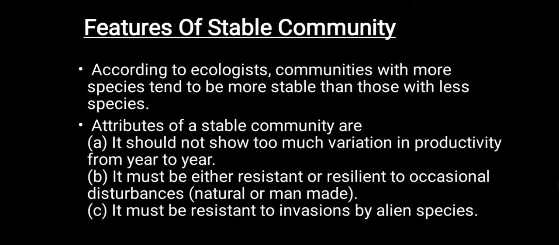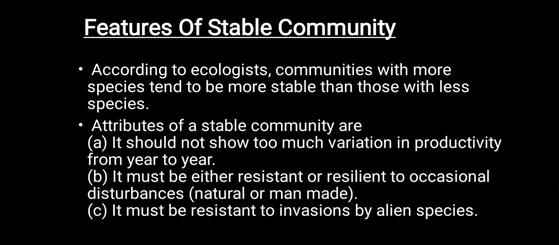When can we say that a biological community has reached stability? According to ecologists, those communities with more species, or with more species diversity, are said to be more stable than those with less species diversity.